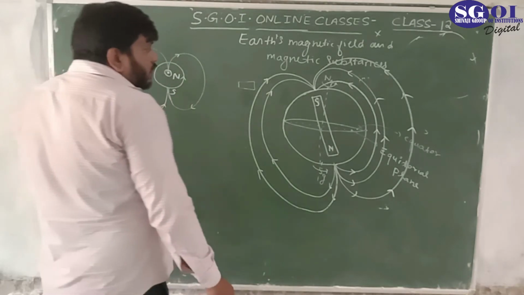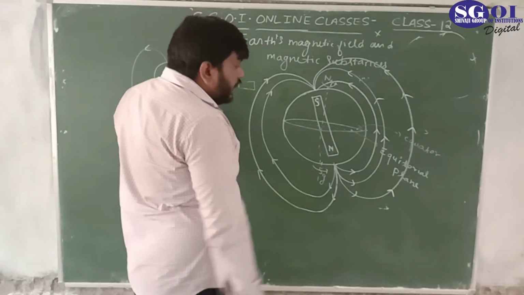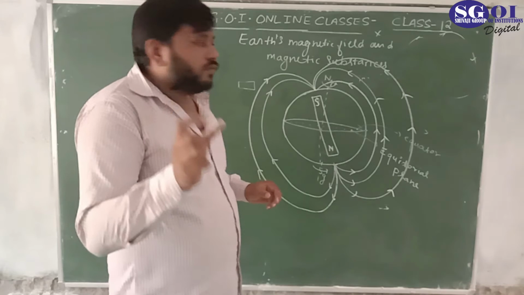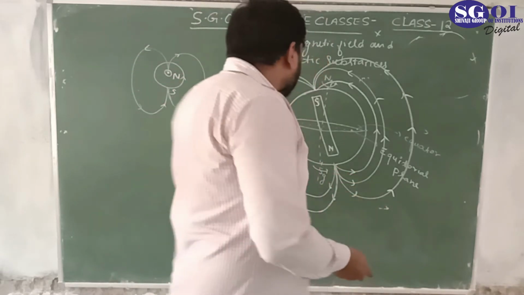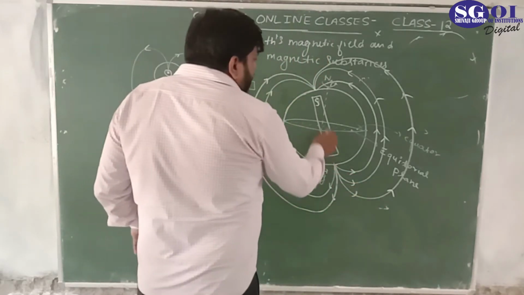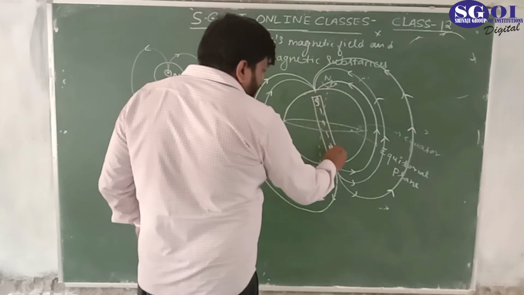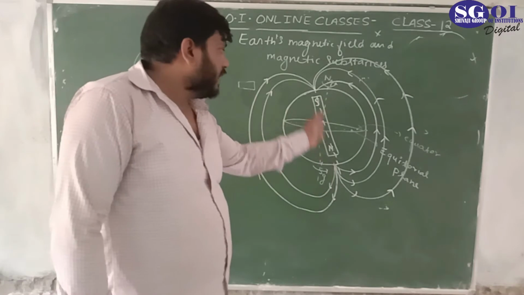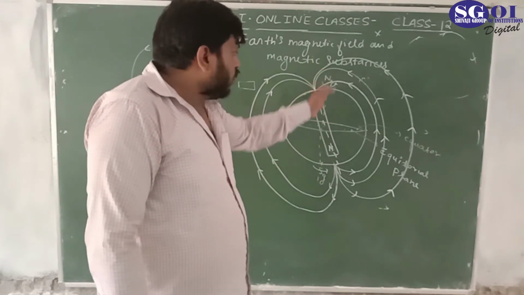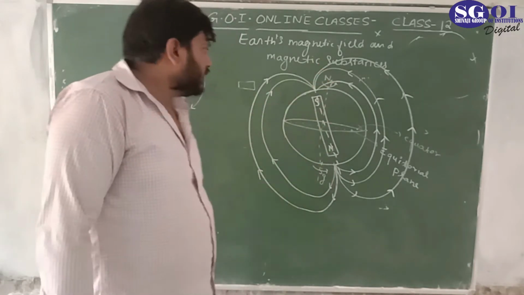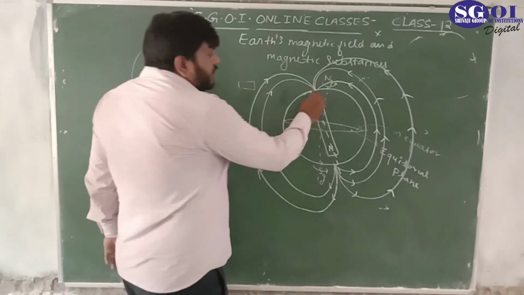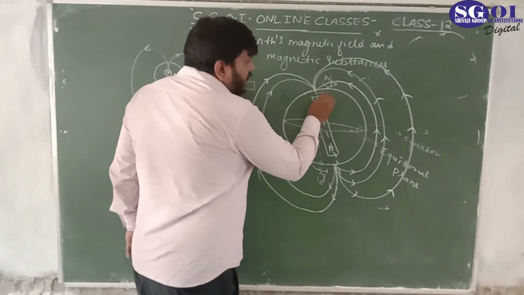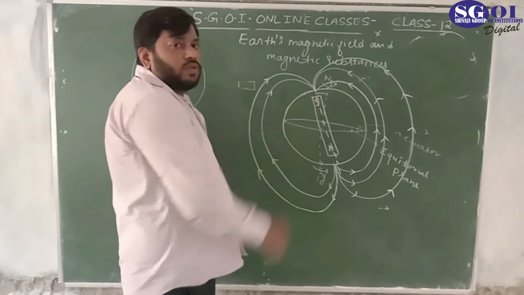Now, this is the magnetic axis and this is the geographical axis, the pole axis, and there is an angle; they are deviating, they are not coinciding.